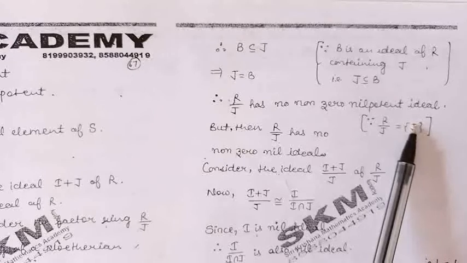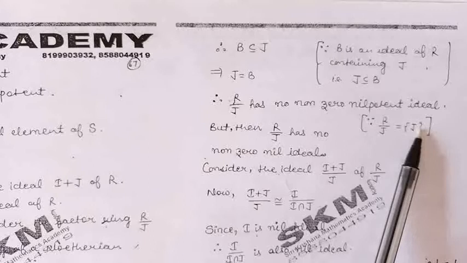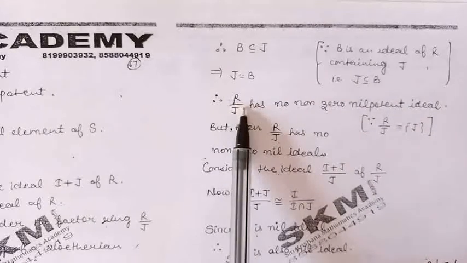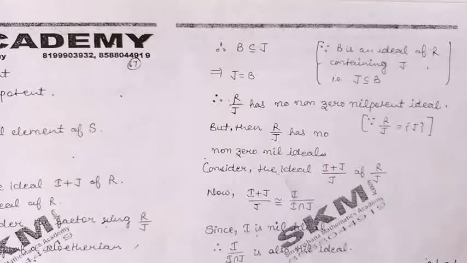Now the ring R by J is Noetherian. So if we apply the previous theorem here, according to that theorem, if a ring is Noetherian and has no non-zero nilpotent ideals, then it will have no non-zero nil ideals. So using that theorem here, we can say that this quotient ring R by J has no non-zero nil ideals.